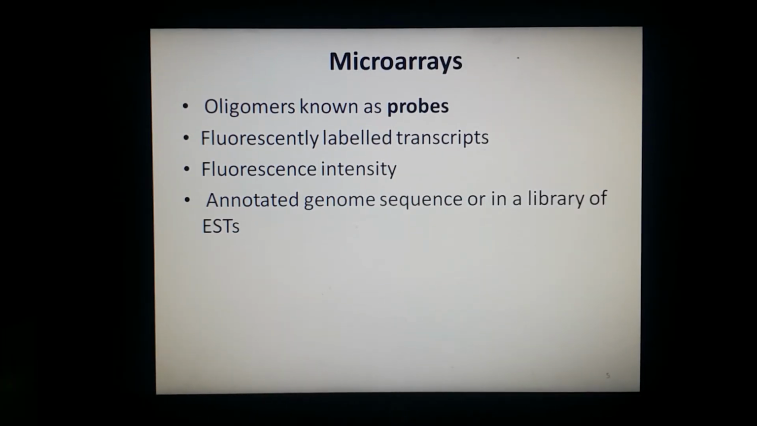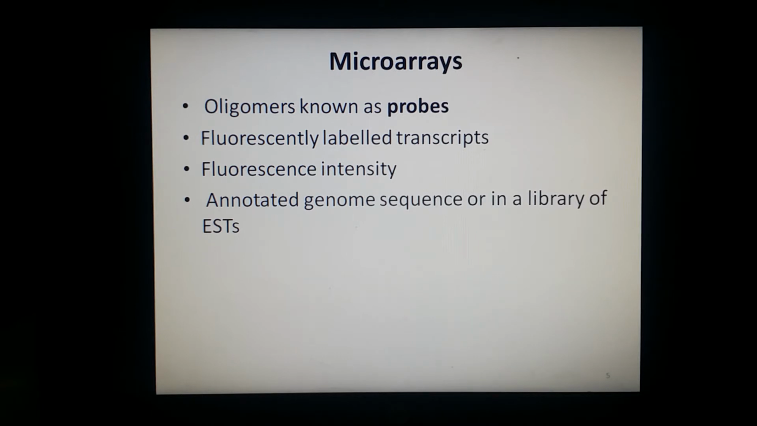Then you have microarrays. Microarrays basically consist of short nucleotide oligomers, and these oligomers are known as probes. These probes are arrayed on a solid substrate, and this solid substrate can be glass. In microarrays, transcript abundance is determined by the hybridization process, where hybridization of fluorescently labeled transcripts takes place to the probes.